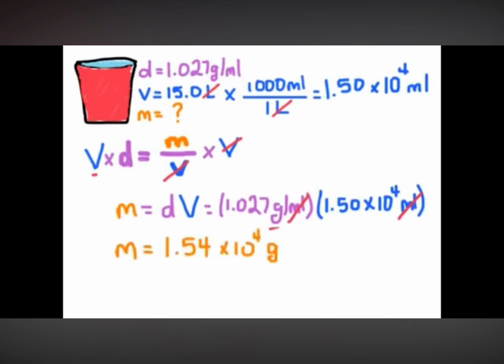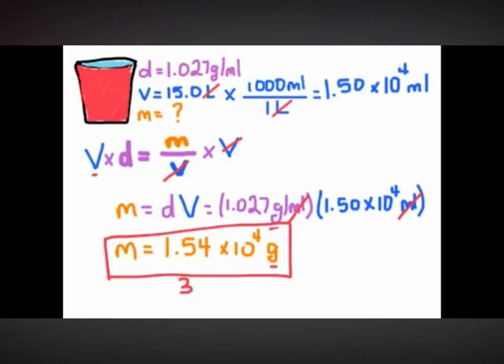Here's our final answer, 1.54 times 10 to the 4 grams. We can also see that we have the correct units, and we also have the correct number of significant figures. In our answer here, we have 3 significant figures, and our least significant measured value was over here with 1.50 times 10 to the 4, which is also 3 significant figures.